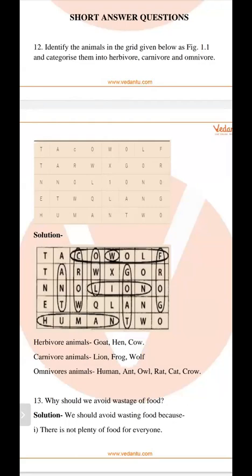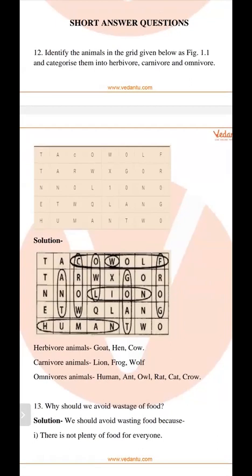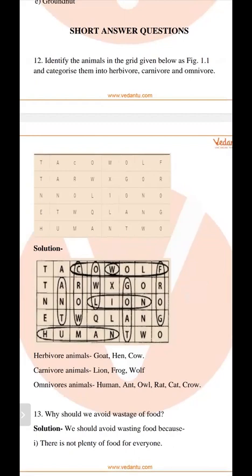In the last line, human. Human is an omnivorous animal. So next in the last row, frog. Frog is a carnivorous animal. And in the third row, lion. Lion is a carnivorous animal.